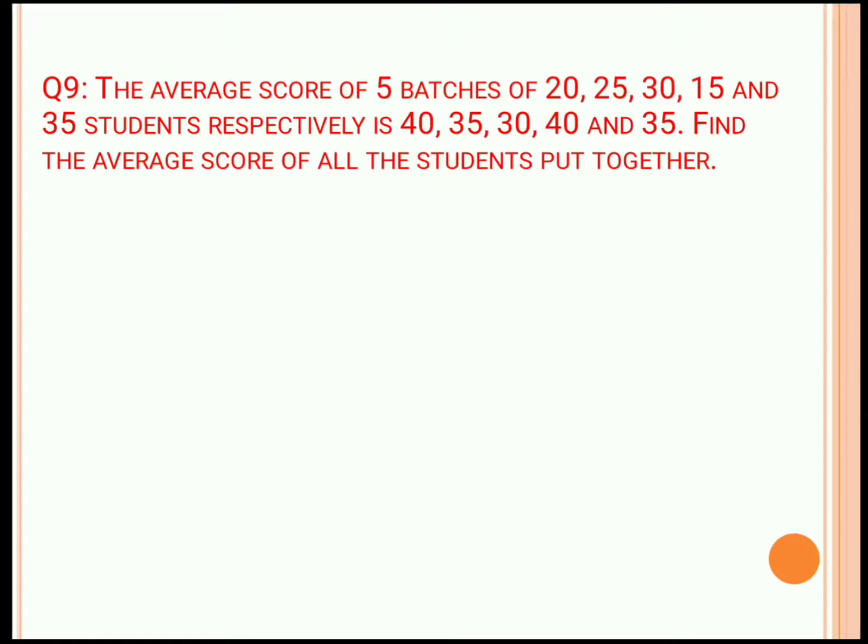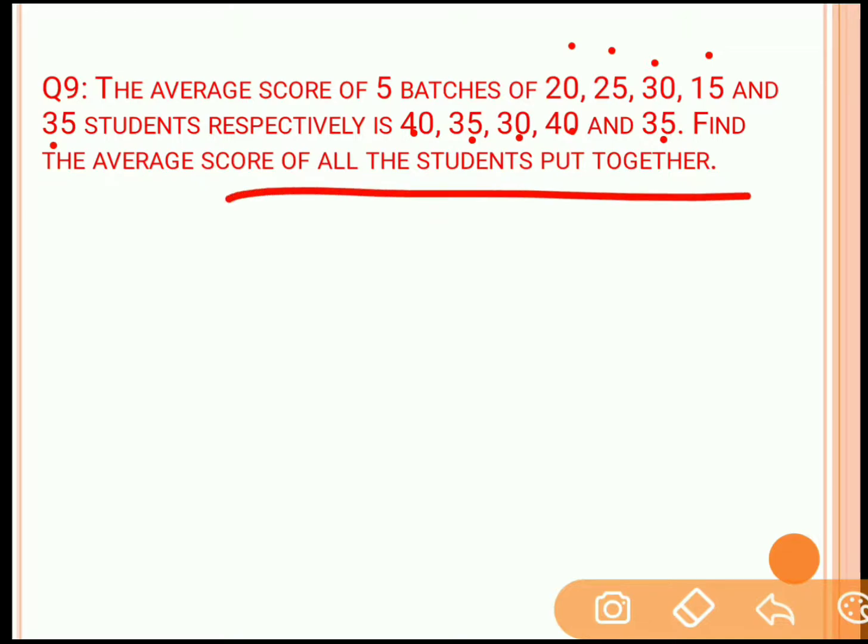Now let's move to the next problem. Question number 9. The average scores of 5 batches of 20, 25, 30, 15 and 35 students respectively are 40, 35, 30, 40 and 35. Find the average score of all students put together. Now in this question, there are total 5 batches. In the first batch there are 20 students, in the second there are 25 students and so on.